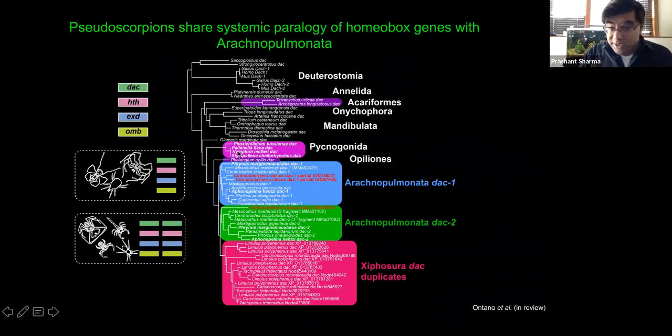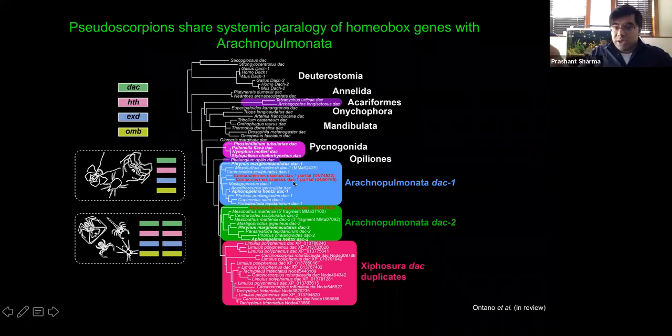So pycnogonids have unduplicated dachshund, like harvestmen or Acari. And the pseudoscorpion sequences that we find fall exactly within those arachnopulmonate-specific clusters. We have one sequence here in red for dachshund 2 for Conicokernes, and we have two partial fragments, two non-overlapping regions for dachshund 1.